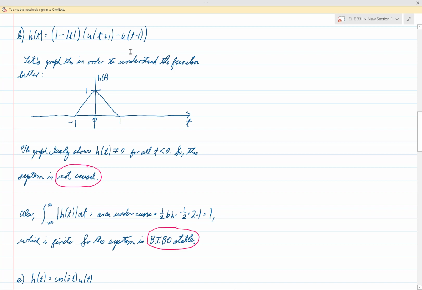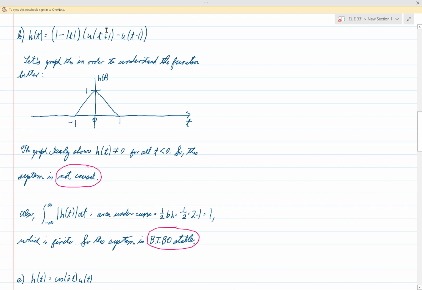On the other hand, for this second term, it will turn on when t is equal to positive 1. As soon as t exceeds positive 1, then this is equal to 1. And then this term in parentheses becomes 1 minus 1, which is 0. So this parenthetical term here is equal to 0 for t less than negative 1, and it's equal to 0 for t greater than positive 1, or for t between negative 1 and 1, this is just equal to 1.